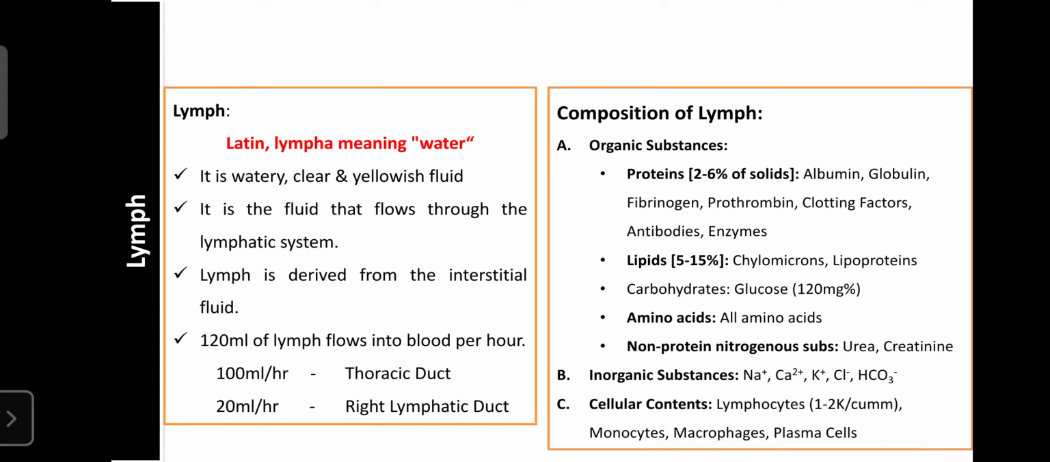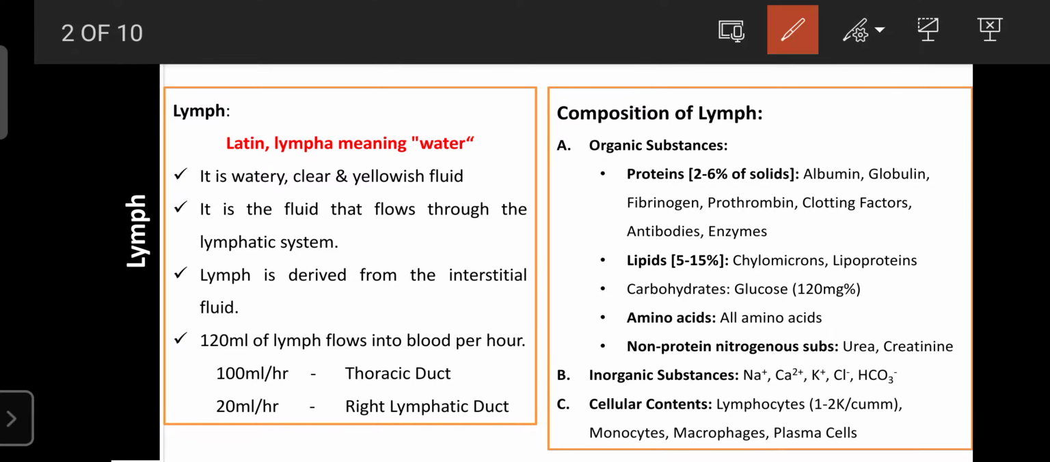Along with the fluid or water, it carries various proteins and nitrogenous substances, as well as waste material. Those are macromolecules, larger in size, that are left by our systemic circulation. So actually lymph is formed from the interstitial fluid. Interstitial fluid is a fluid present between the tissues.